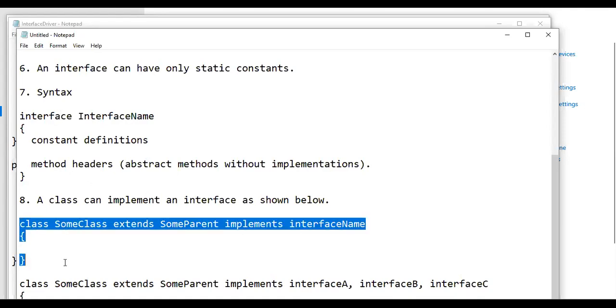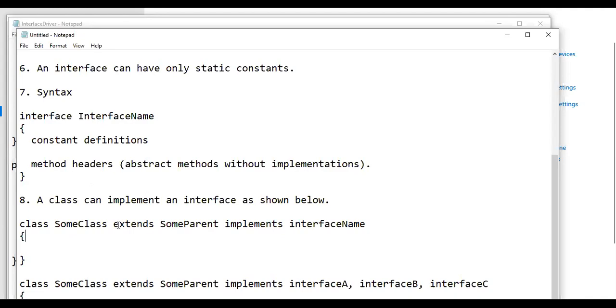This is the format: some class extends some parent class, and it implements this particular interface. If a class is inheriting features from another class, it uses the keyword extends. But if a class wants to inherit features from an interface, it should use the keyword implements. That's the only difference.